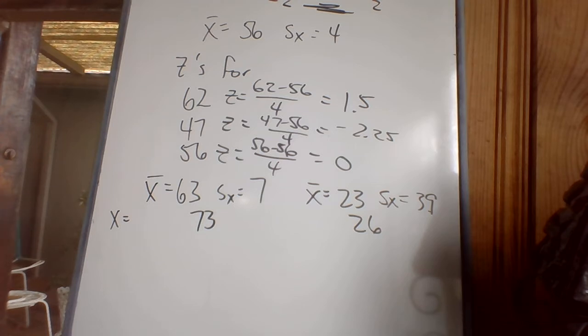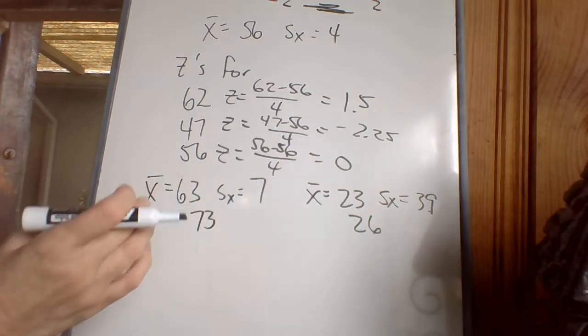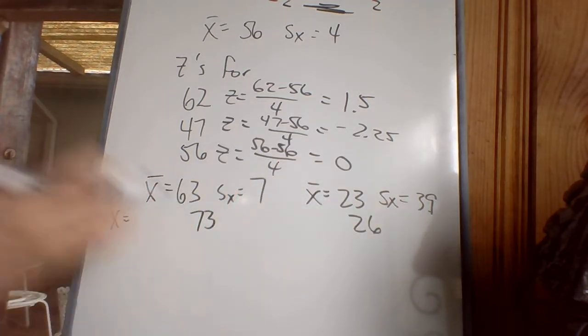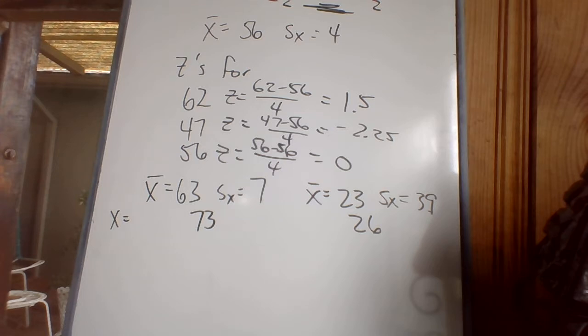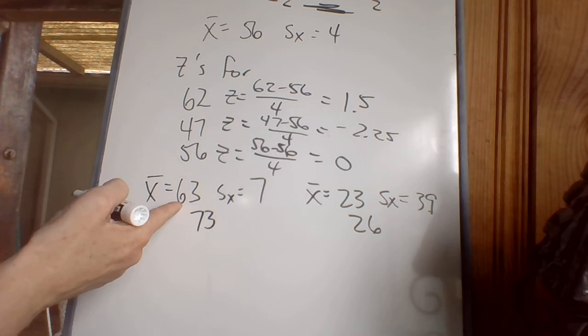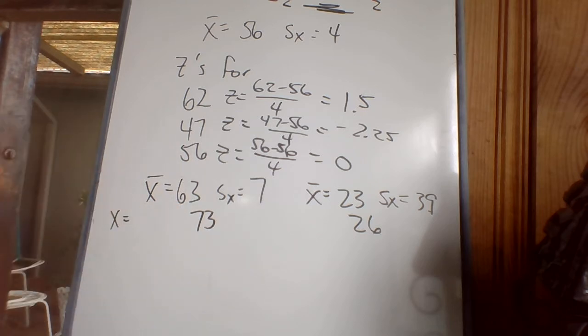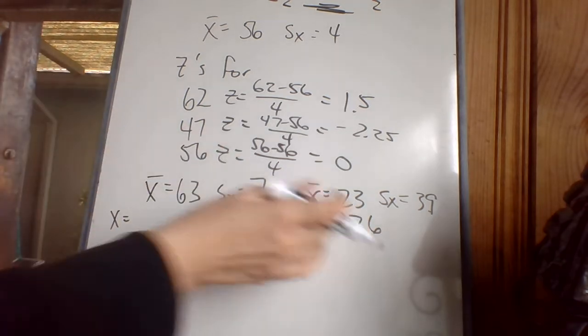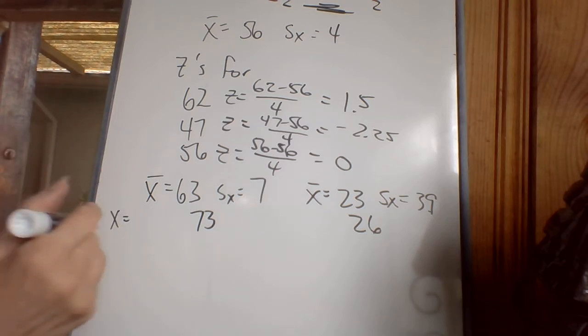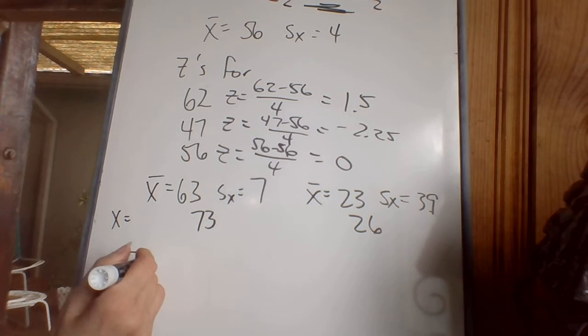All right, now let's do this one with these tests. Okay, this is the stats test. That's the bio test. There's the mean and the standard deviation for the class. And here's a person who took that stats test. And the means on my test come out way higher than that. Don't worry. Okay, anyway, this person's way above the mean. So oh, good. And they're above the mean in their bio class as well. Well, which class are they doing better in? So they could get their own personal z-score.